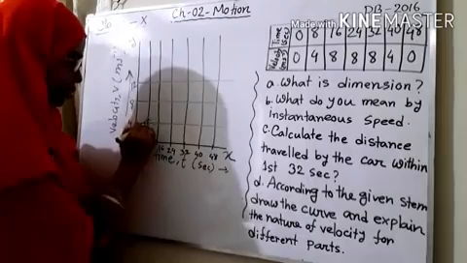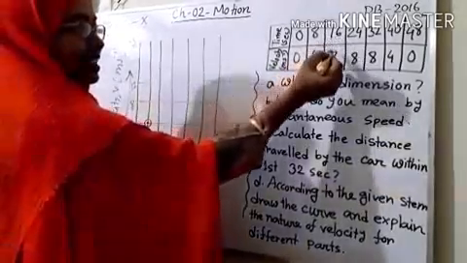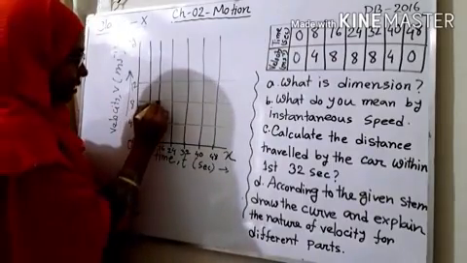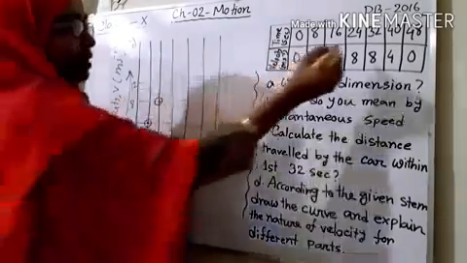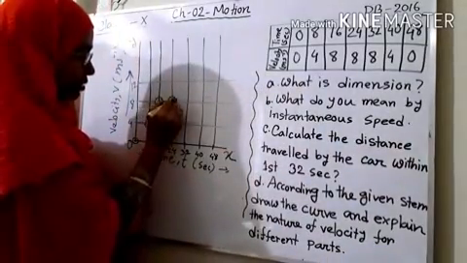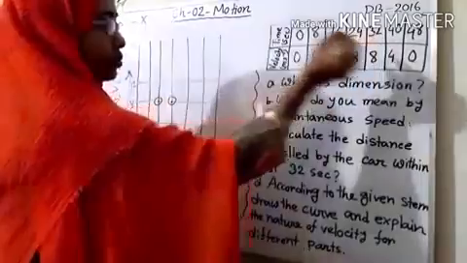So this is the next point. And after that (16, 8). So here 16 is the time, in seconds, and 8 is the velocity here. And after that (24, 8). 24 seconds here, and 8 is there. And after that (32, 8).